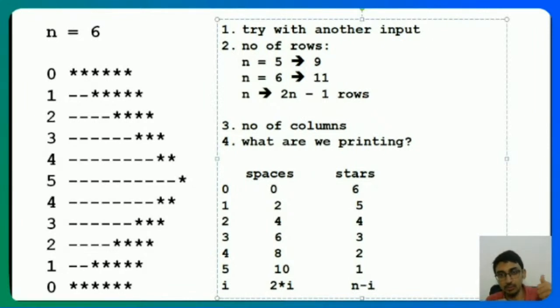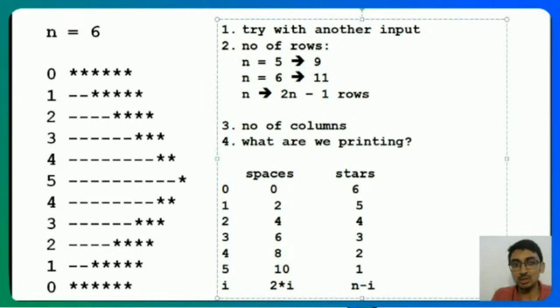So if I'm at 0, I print n minus i stars, 6 stars. If I'm at 1, I'll print 2 spaces, but 6 minus 1, 5 stars. If I'm at 2, I'll print 4 spaces, but 6 minus 2, 4 stars. Now notice this. Given a particular row number, I can give you row number 4, and I got 8 spaces and 2 stars.